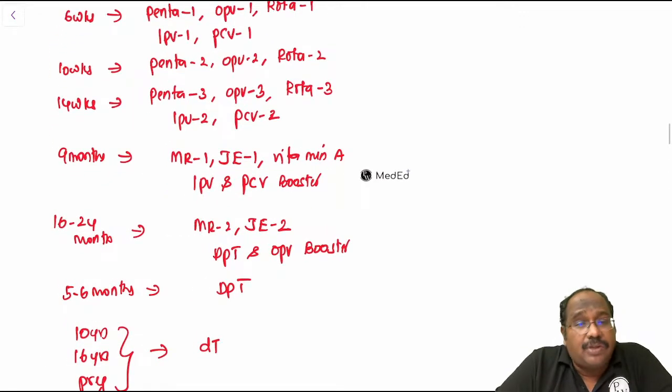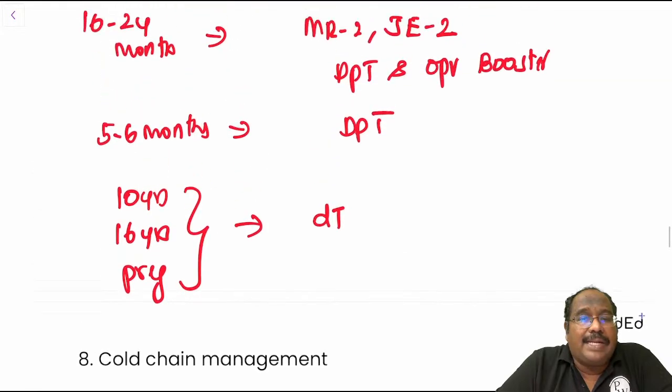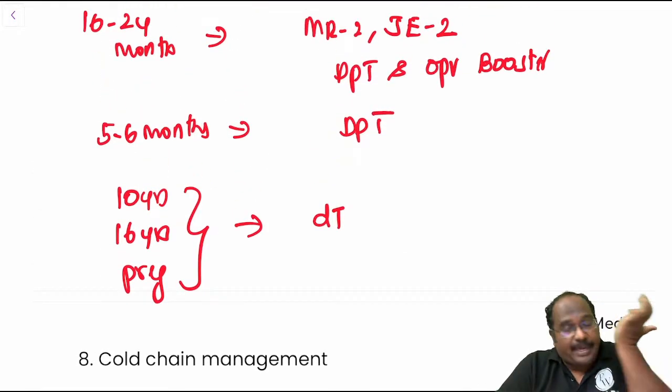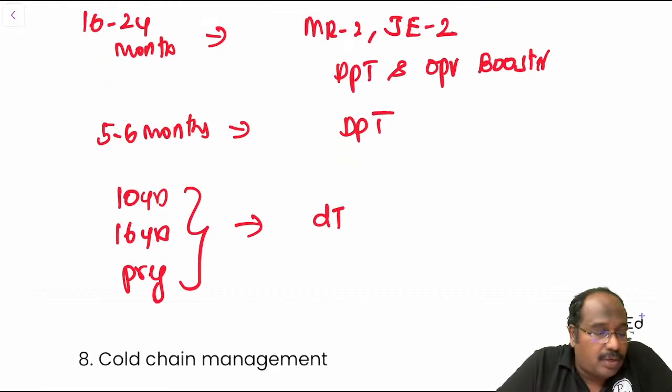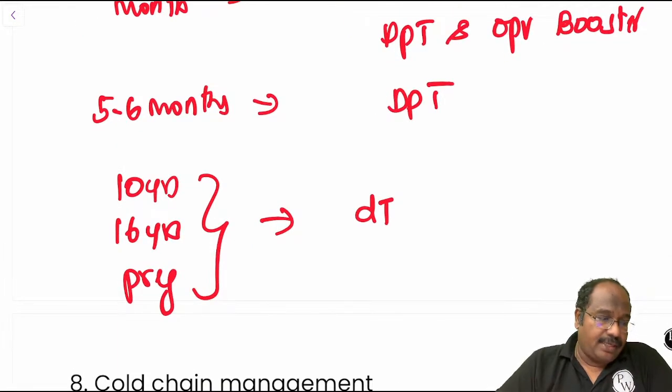These are the vaccines you are going to provide. So at 10 years, 16 years and pregnancy, we don't provide tetanus alone; tetanus alone is not given nowadays. We are going to provide Td. Short notes, guys. We are studying short notes.